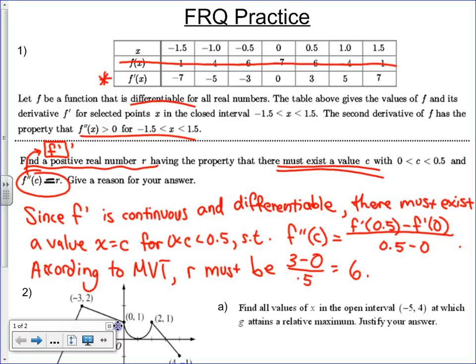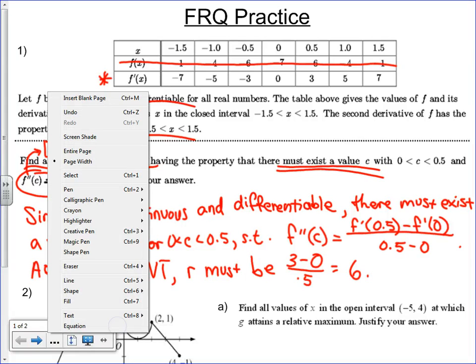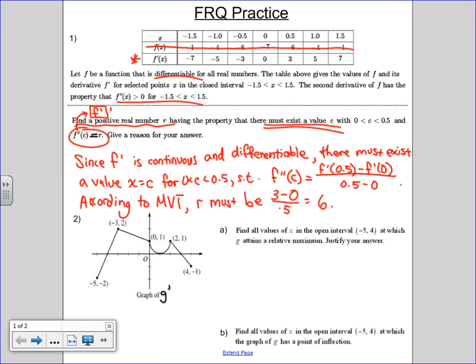Because it says F double prime equals positive numbers for everything here, well, if it's a positive number, it exists. So F prime is continuous. F prime is continuous because F is differentiable. And then F prime is differentiable because F prime's prime exists everywhere there. And why would 0.5 be b again?